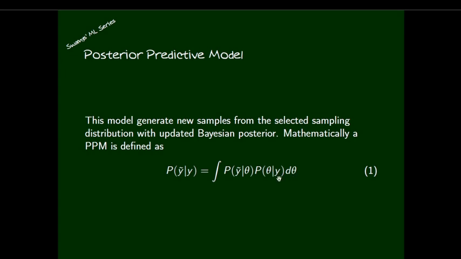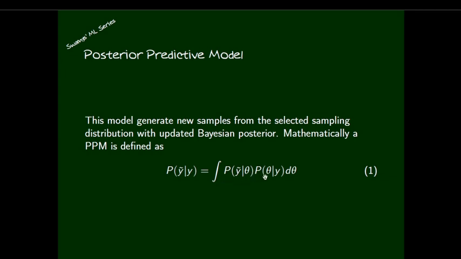Now P of theta given y is the posterior distribution. So we are using the posterior probability distribution here. P of y tilde given theta is, under a given theta, what is the new sample y tilde. It depends only on theta. The new sample is generated based on theta at the base level. It never contains the information of y. It contains only information of theta. It's a new sample point.